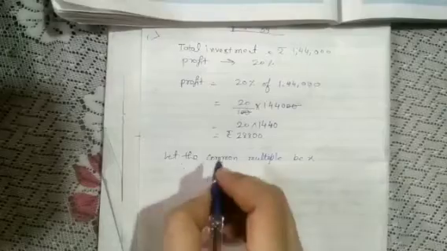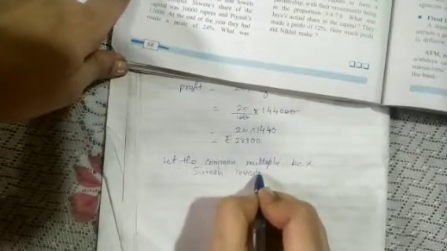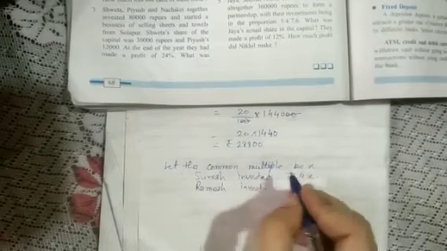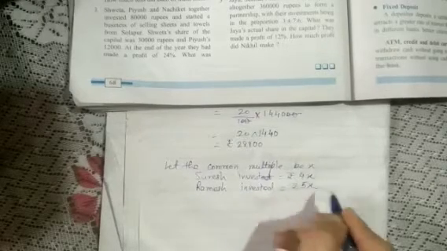Therefore Suresh invested rupees 4x, and Ramesh invested rupees 5x.